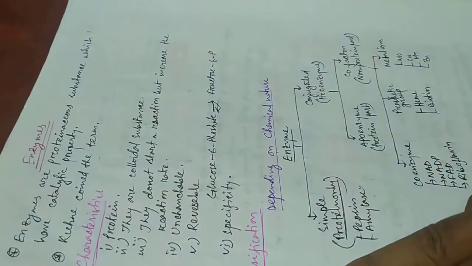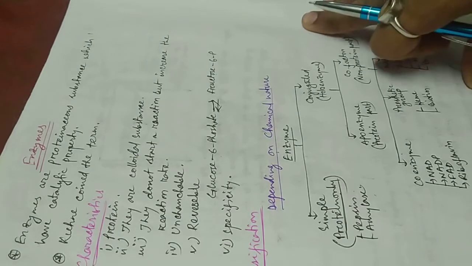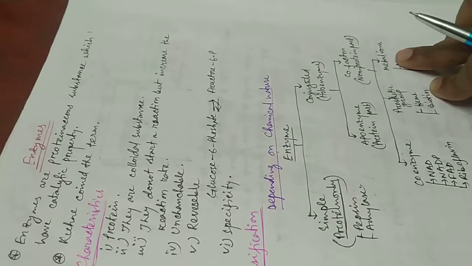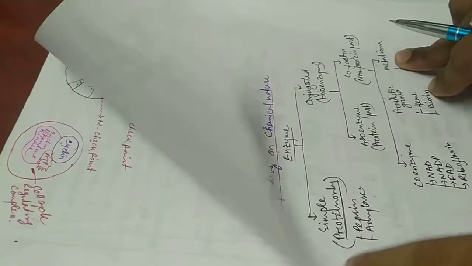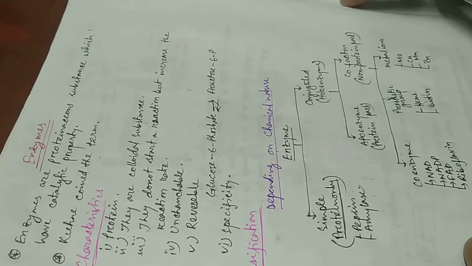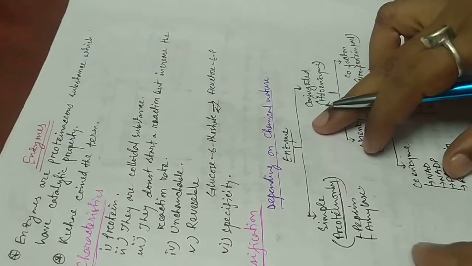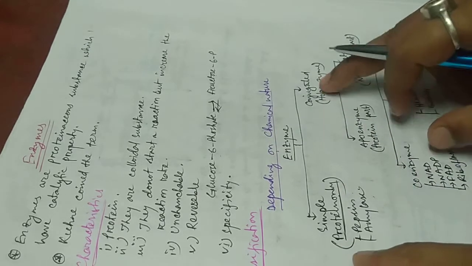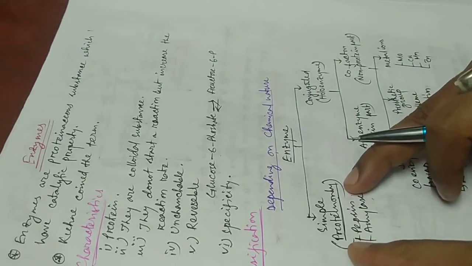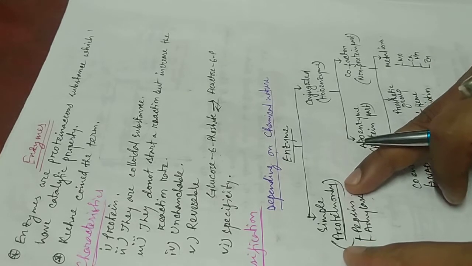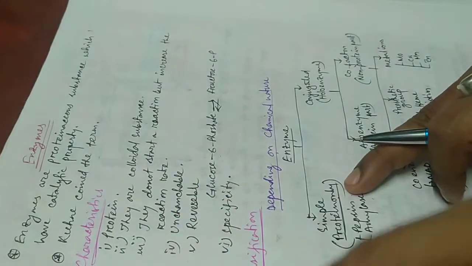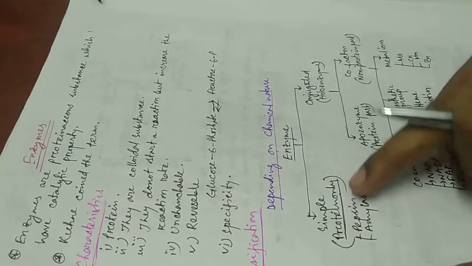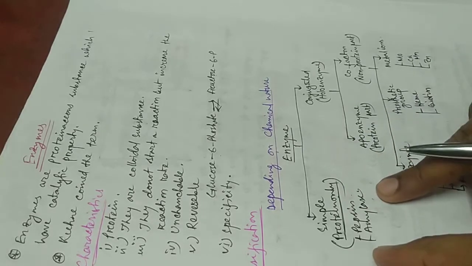Then classification. We can classify the enzyme depending on many purposes, such as first, depending on the chemical nature of an enzyme. Depending on the chemical nature, we can classify the enzyme into two groups: the simple enzyme and conjugated enzyme. Simple enzyme means if the enzyme is formed by protein only, then it is called simple enzyme, such as pepsin, amylase, etc.